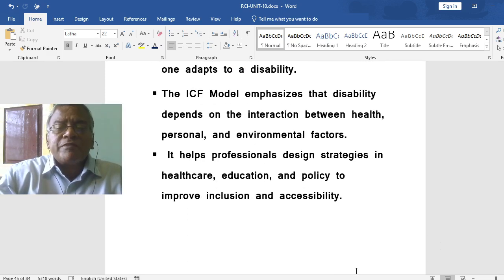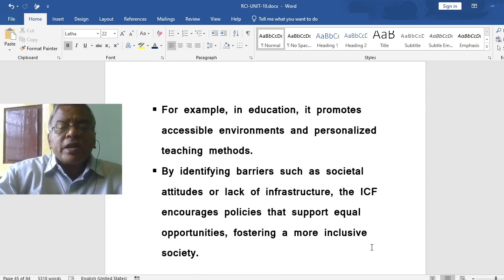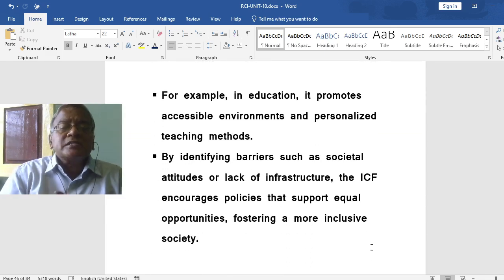The ICF model emphasizes that disability depends on the interaction between health, personal, and environmental factors. It helps professionals design strategies in healthcare, education, and policy to improve inclusion and accessibility. For example, in education, it promotes accessible environments and personalized teaching methods, the IEP, individual educational plan.